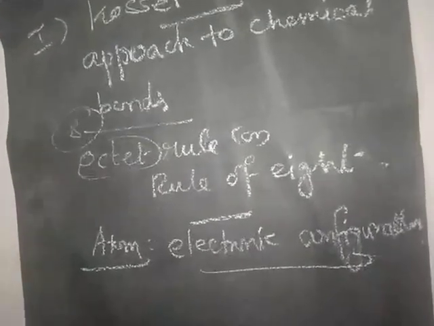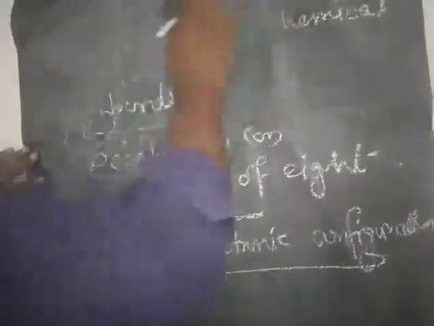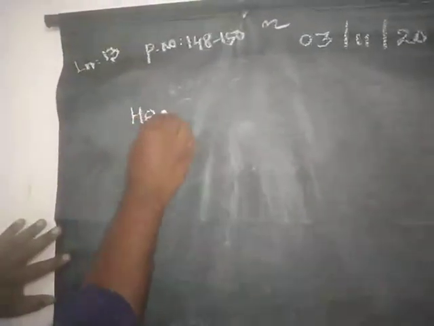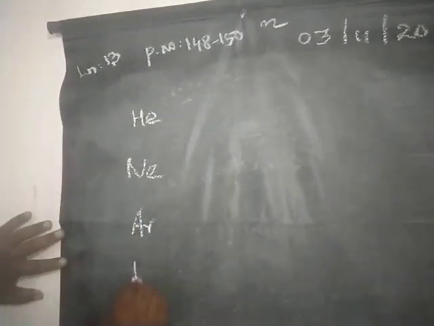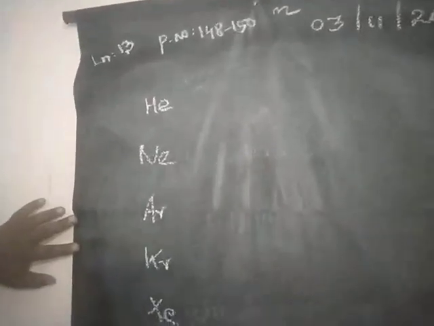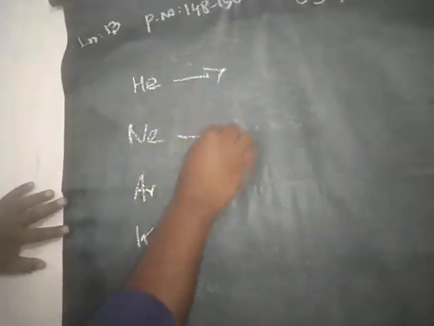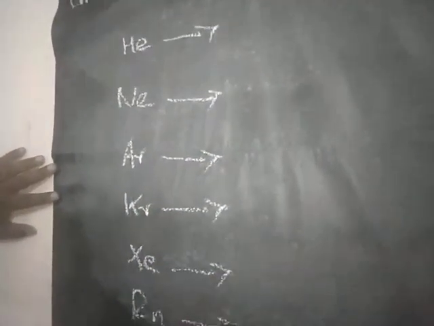Before that, what is meant by noble gases? Helium, neon, argon, krypton, xenon, radon. These noble gases are inert gases.